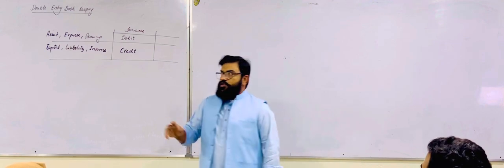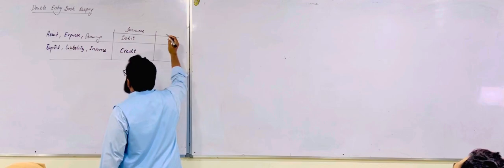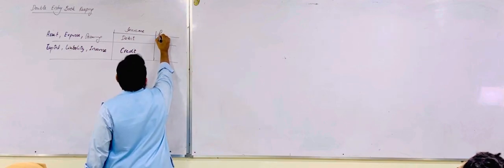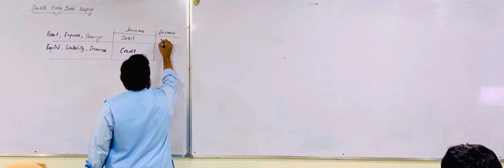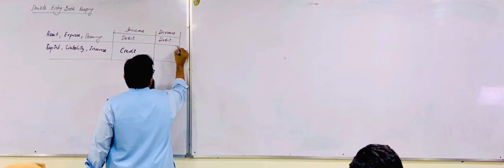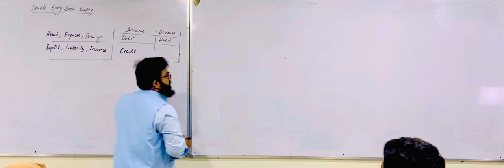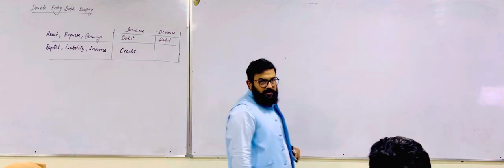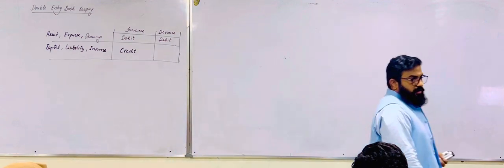So, if there is an increase in asset, it will be debited, and if there is a decrease, it will be credited. So it moves in the opposite direction. Increase in asset, debit.